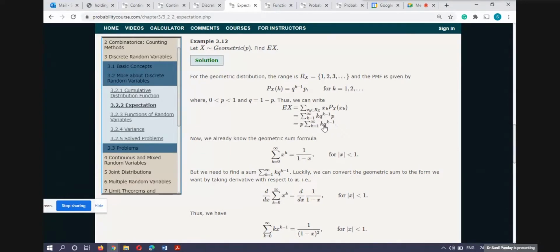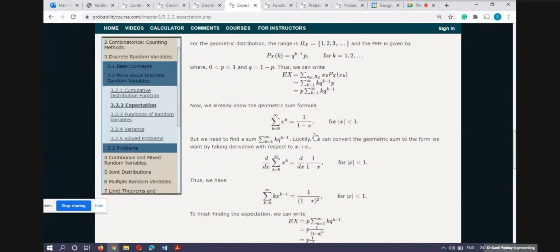Now we have to find what this infinite sum is. From our knowledge, p is a parameter which lies between 0 and 1, so 1 minus p also lies between 0 and 1. From our knowledge of a geometric series, if x is less than 1, this infinite sum is equal to this one.